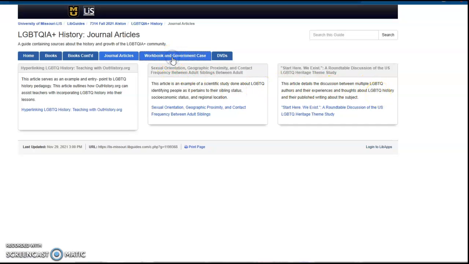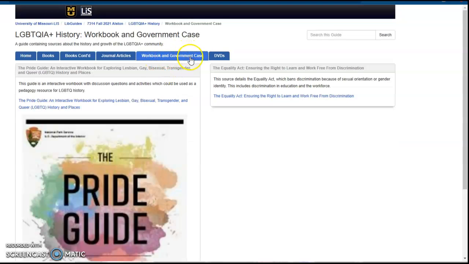Here, this is a miscellaneous tab, a workbook and a government source. This Pride Guide is an interactive workbook, so it has questions and activities to complete, which is really nice for teaching. So this is just a good resource.